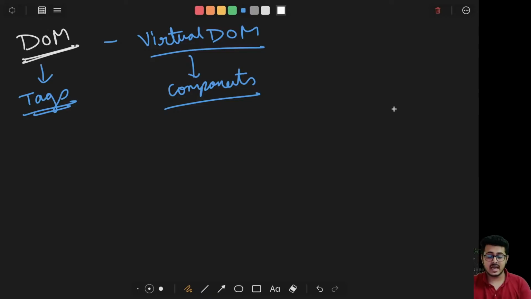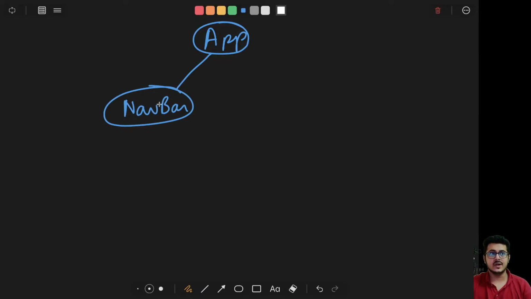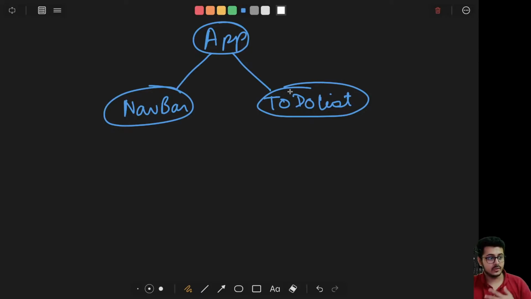For example, the entire website itself is called the app. That is the biggest component, inside of which your other smaller components come into play. Inside your app you have a navbar, that is the navigation bar. And the second component that you have is a to-do list. So these are the two components that you currently have on the website.